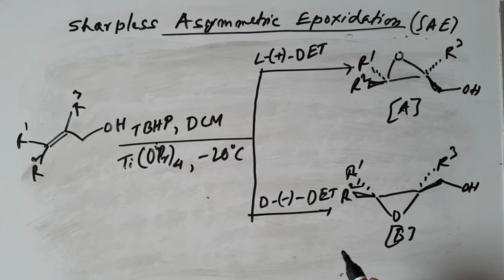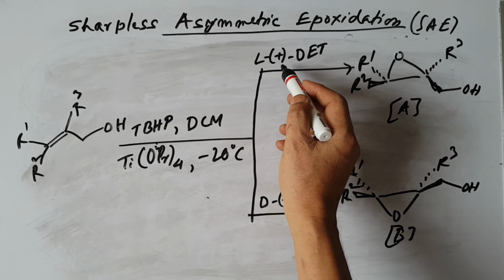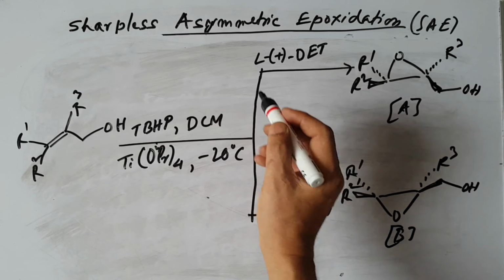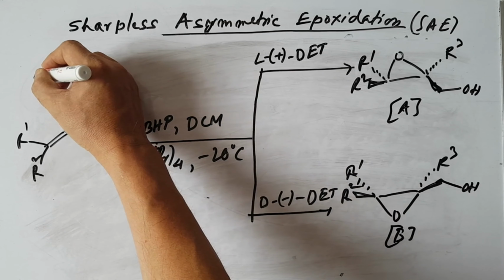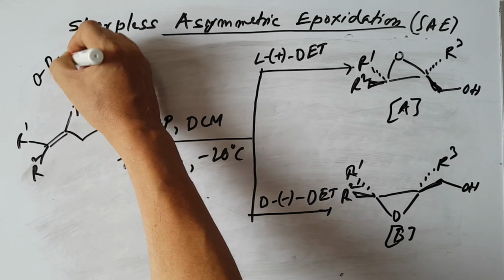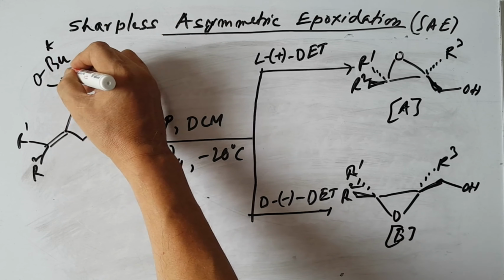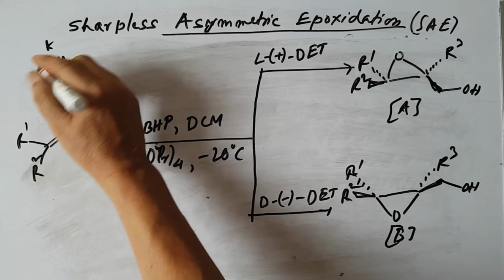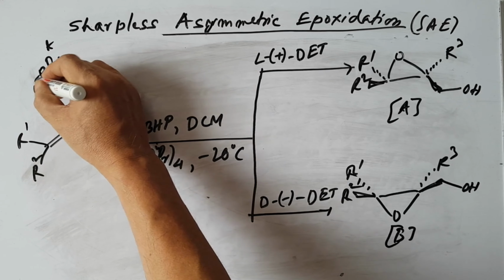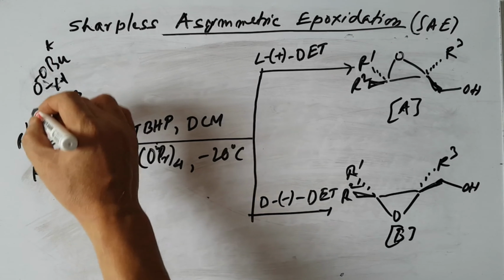So when we use L-positive diethyl tartrate, the oxidizing agent, tertiary butyl hydroperoxide, OOH, is taken from the upper side.